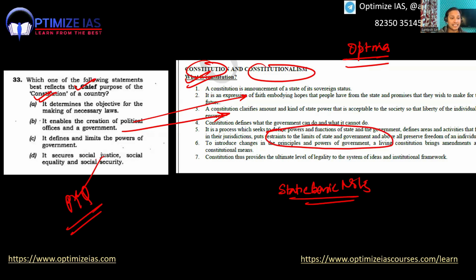You see, restraint and limit. Guys, limit. Can you see this keyword? Okay, I had told you this question is going to come, and it came.